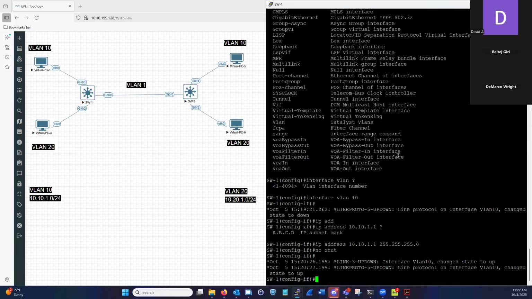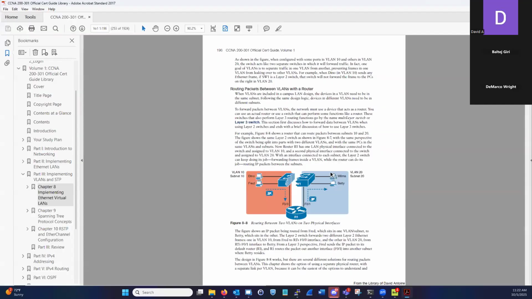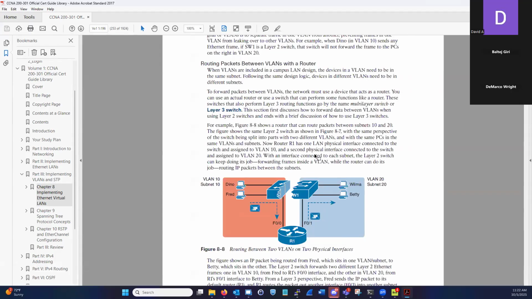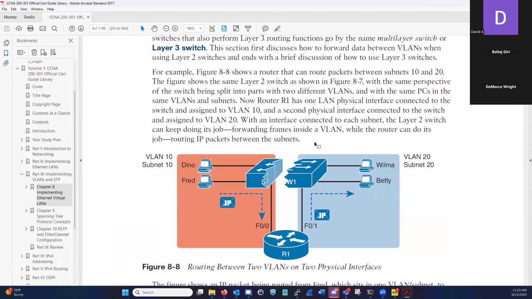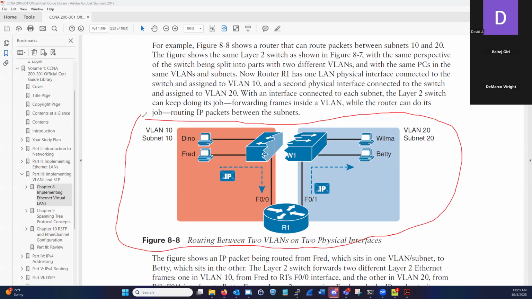But before we communicate with another VLAN, that VLAN needs a layer 3 instance as well. Similar to a router. And let me pull up the infograph from the book. Okay. So let's zoom in. I don't want you guys to get too lost in the sauce thinking about these words. So right here, we created VLAN 10, that's the layer 3 instance for that broadcast domain.